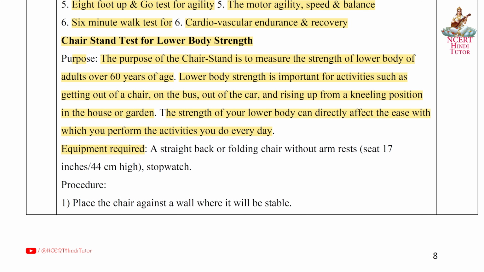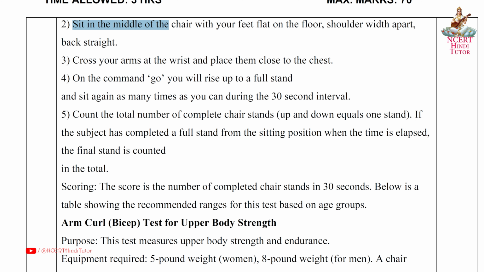Equipment required: a straight back or folding chair without armrest, seat 17 inches, 44 cm high, and a stopwatch. Procedure: first, place the chair against a wall where it will be stable. Second, sit in the middle of the chair with your feet flat on the floor, shoulder width apart, back straight. Third, cross your arms at the wrist and place them close to the chest.